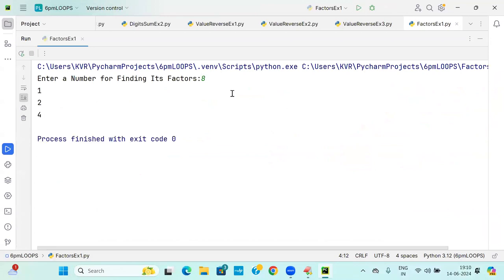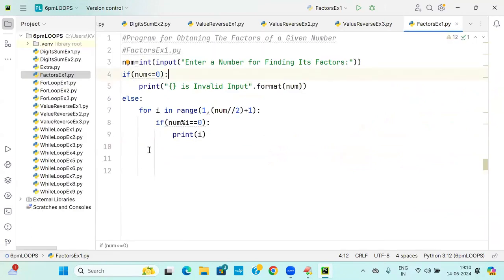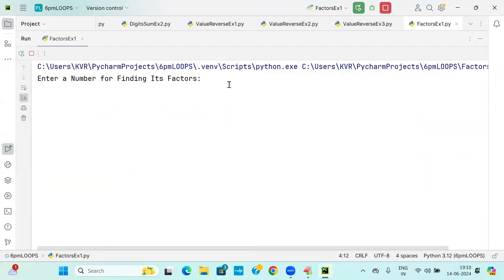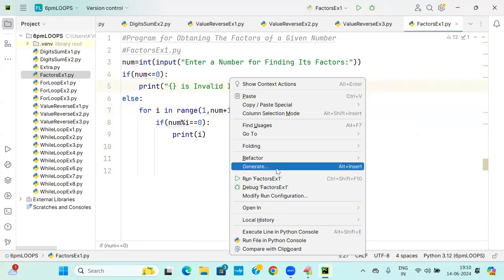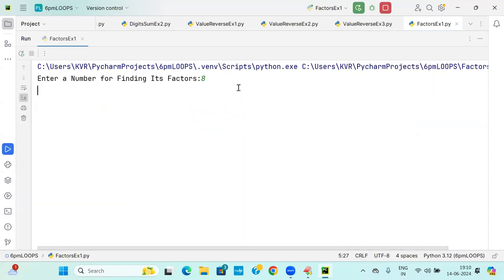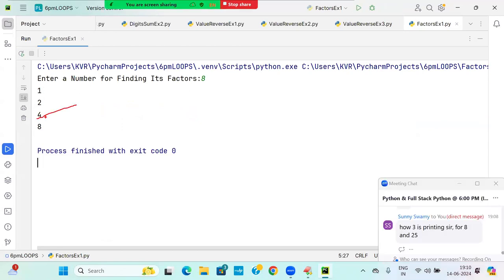Suppose you are interested to print 8 also. No problem. If you want to print that, you write NUM. If you write it like this, 8 will not be printed here. Only this value will print. If you want to print that value here, you say NUM plus 1. You say 8. It is printed. But unnecessarily going through 4, 5, 6, 7, is it not a waste of time?